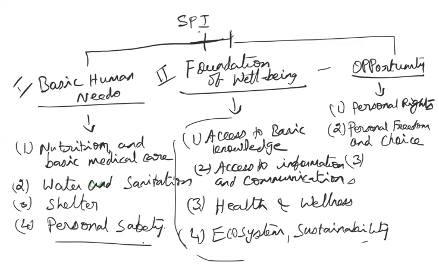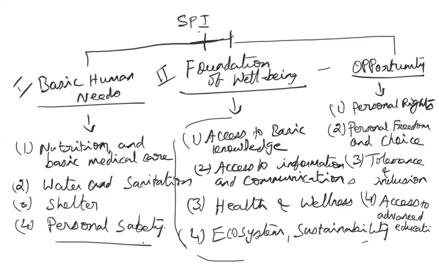And tolerance and inclusion. You should be broad-minded to have this tolerance and inclusion. And what is the access to advanced education? We always keep talking about primary education and adult education, but to what extent is the country providing the opportunity for advanced education, whether the best universities and colleges are available in your country, whether you are able to get the seats and admissions.